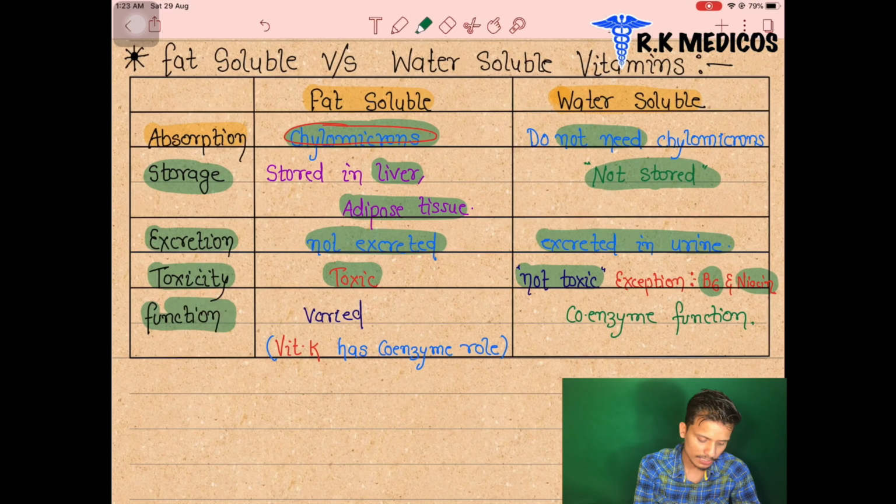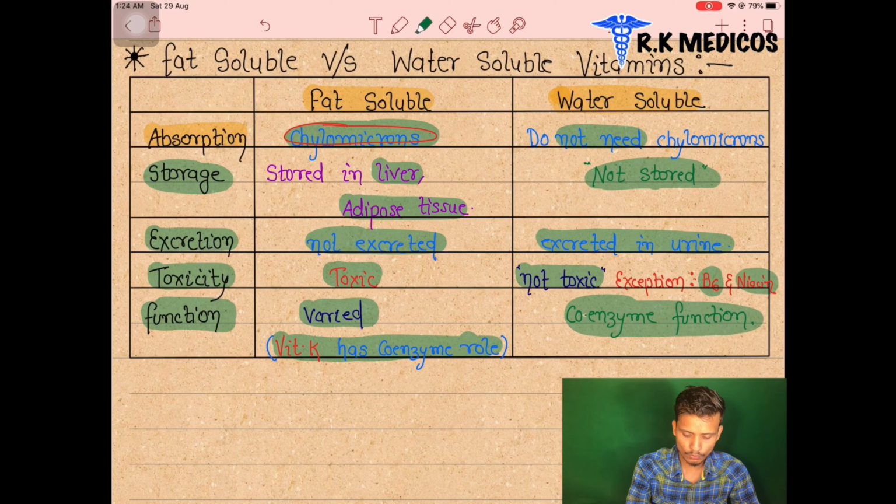Next, we can see the function of fat soluble vitamins. Their function varies according to their name. Vitamin A has several functions, vitamin D has several functions, and E has several functions, so we are going to learn them in sequence in the vitamin sections. For now, vitamin K has a coenzyme role. This one is important here. Vitamin K has a coenzyme role, and all the water soluble vitamins have coenzyme functions. So this is all about the introductory part.